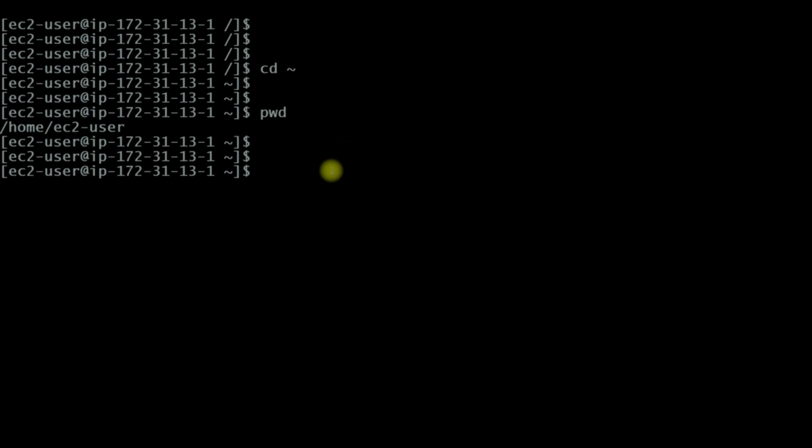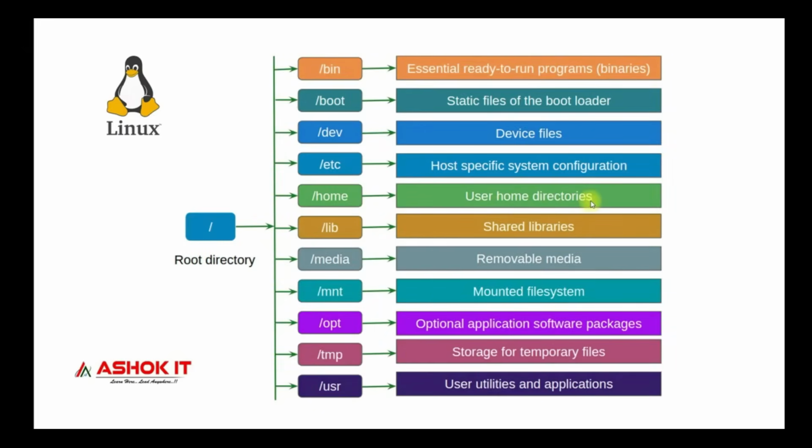So if you create another user account in the Linux machine, for that user, one home directory will be created inside home. The /home directory contains the user home directories. Linux is a multi-user based operating system. Multiple user accounts we can create. For every user, one home directory will be available to perform our operations.